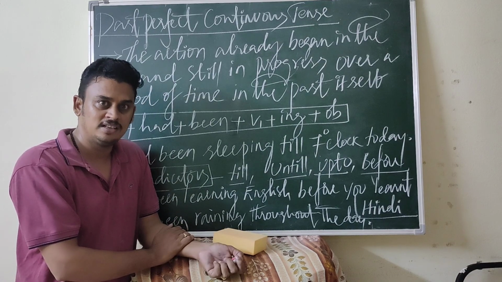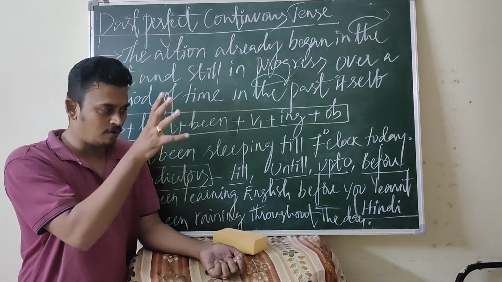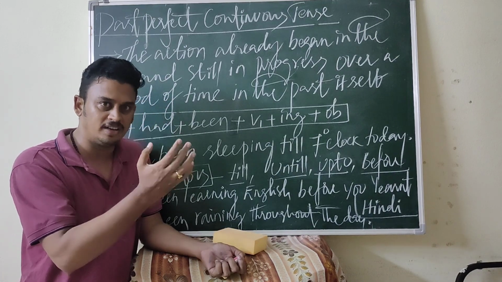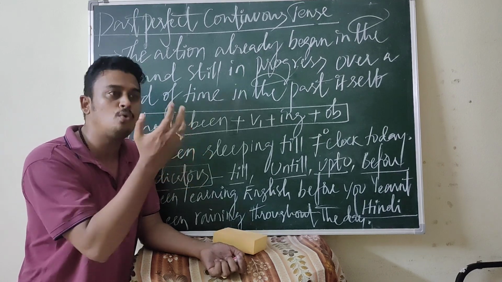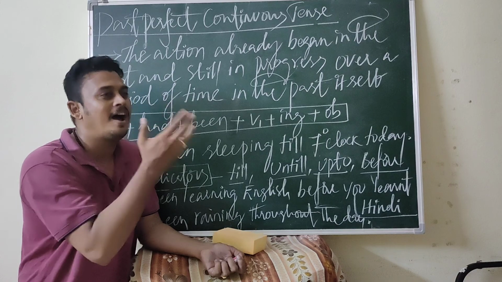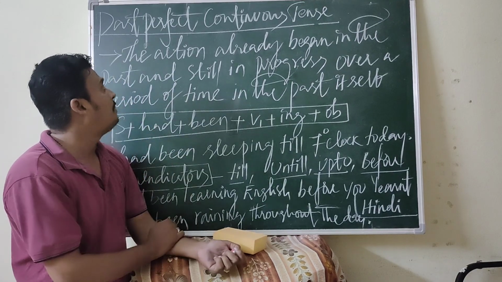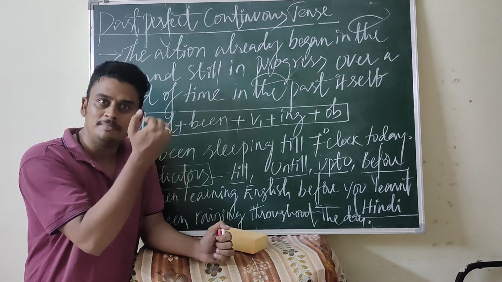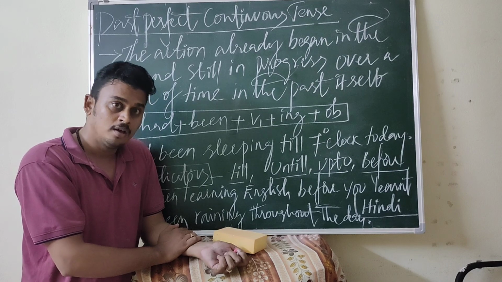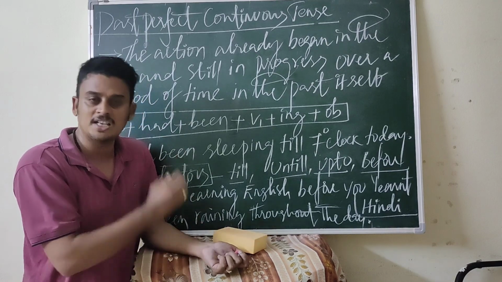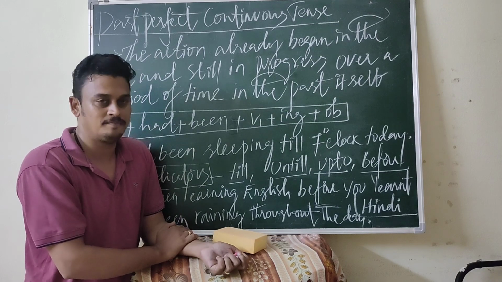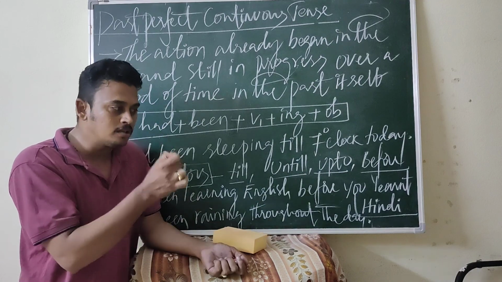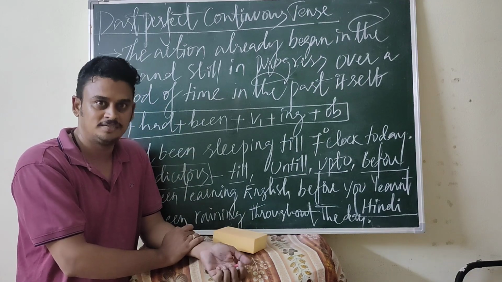At the same time, the past perfect continuous tense or future perfect continuous tense. What I am saying is, if you want to learn all the tenses, you should try to understand the perfect tense. What is perfect in the sense? It is somewhat related with two actions. So, the past perfect continuous tense is also used with time reference, and at the same time, we can also use it without time reference. The past perfect continuous tense is also linked with the simple past tense.